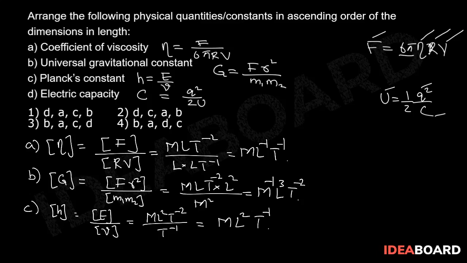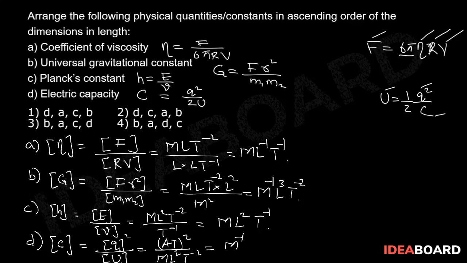And finally, the dimensional formula of capacitance C is equal to the dimensional formula of Q square by the dimensional formula of U, potential energy, which is equal to A T whole square by M L square T to the power of minus 2, which is equal to M to the power of minus 1 L to the power of minus 2 T to the power of 4 A to the power of 2.